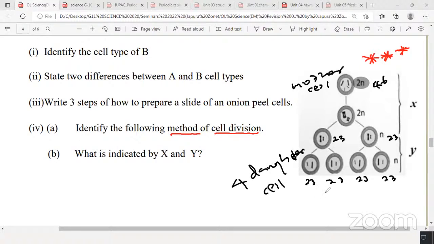Each daughter cell has 23 chromosomes. This is how sperms are produced from the testis of the males, by meiosis. The number of chromosomes becomes half of the mother cell, because it is going to combine with the female gamete and become 46 again. So the answer is meiosis.